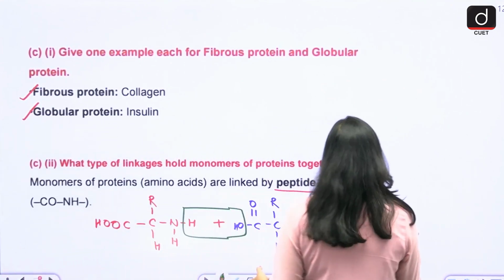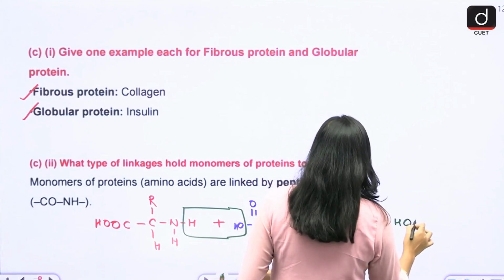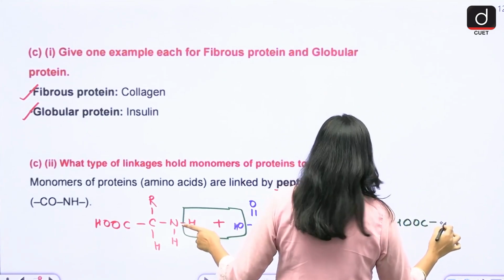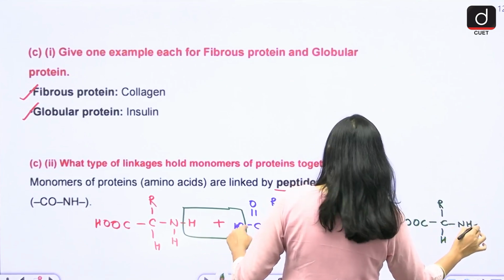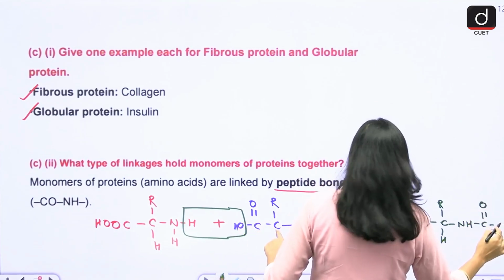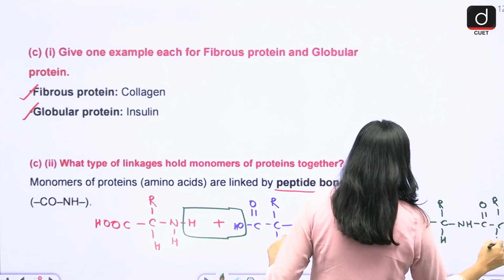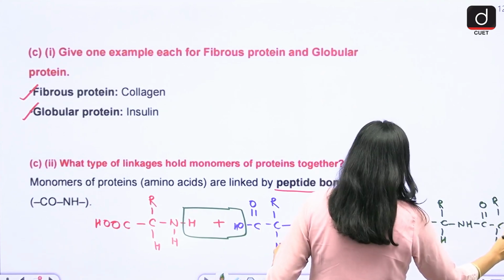And ultimately you will get the product HOOC, CRH, NH, C double bond O, then CRH, COOH, NH2.